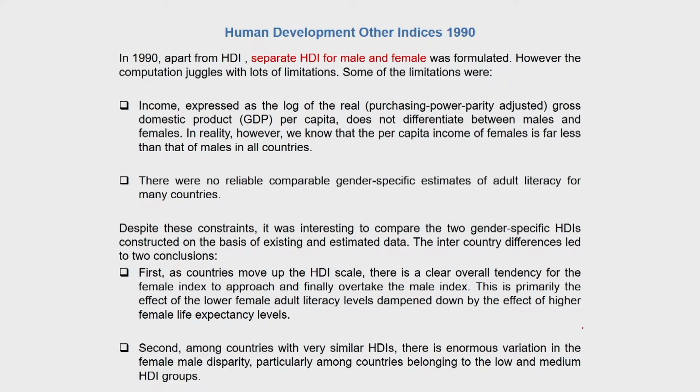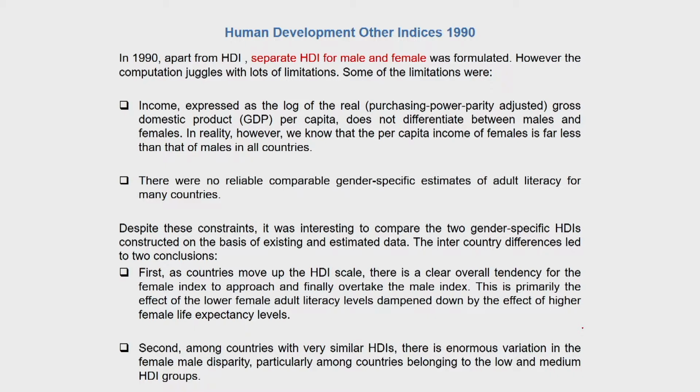So as is being shown on your slide, income, which was expressed as the log of the real gross domestic product per capita, did not differentiate between males and females, and in reality we know that the per capita income of females is far less than that of males in all countries. And because there were no reliable comparable gender specific estimates of adult literacy for many countries, that continued to be the case. But despite these constraints, it was interesting to compare the two gender specific HDIs constructed on the basis of existing and estimated data in 1990,